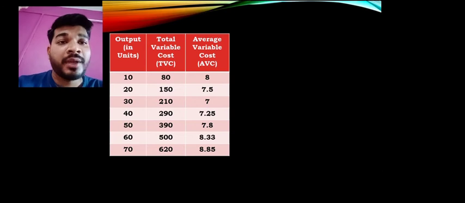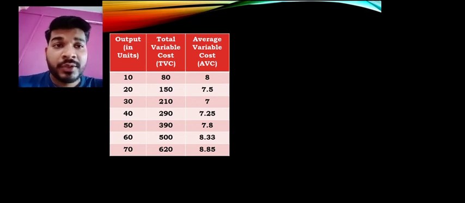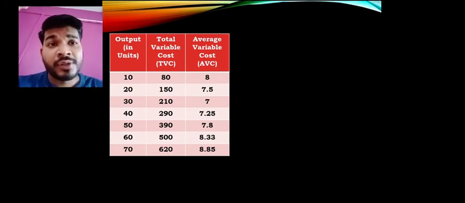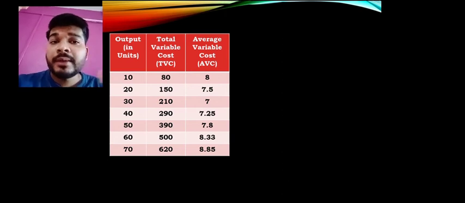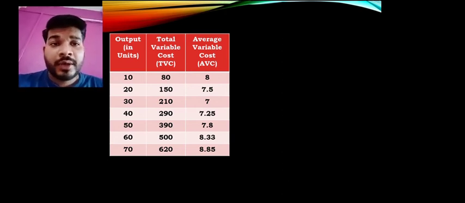Look here, in the average, first one unit was made at 8 rupees, after that 7.5 rupees per unit when production becomes 20. Again when production becomes 30, it becomes 7 rupees. So ultimately we find that it was increasing at a decreasing rate, or diminishing rate, which is the main concept of variable cost. But after 30 units, when 10 more are produced, that is at production 40, you find that variable cost is 290.